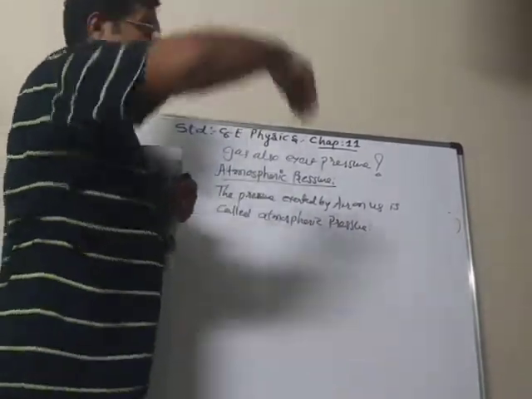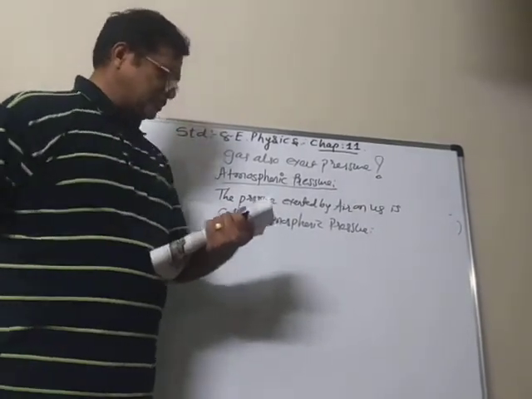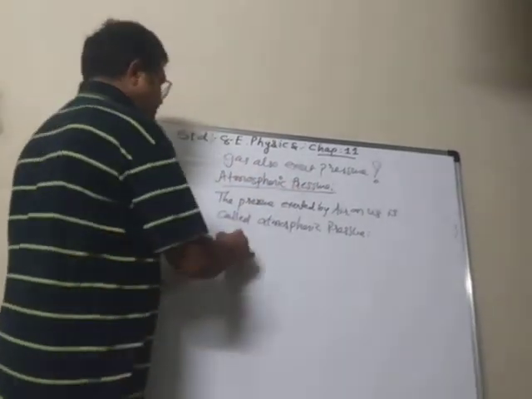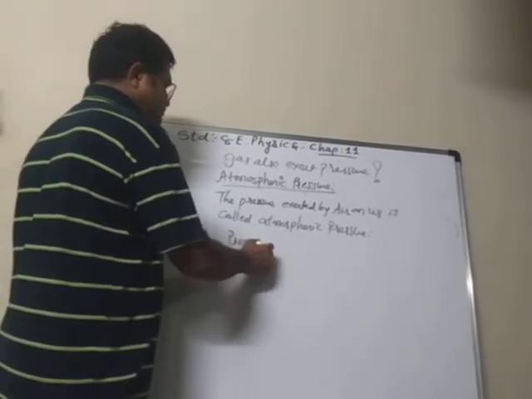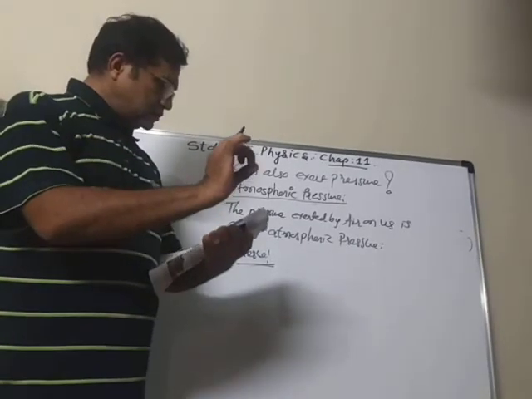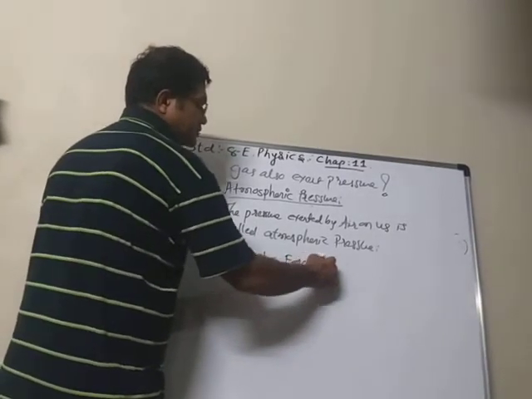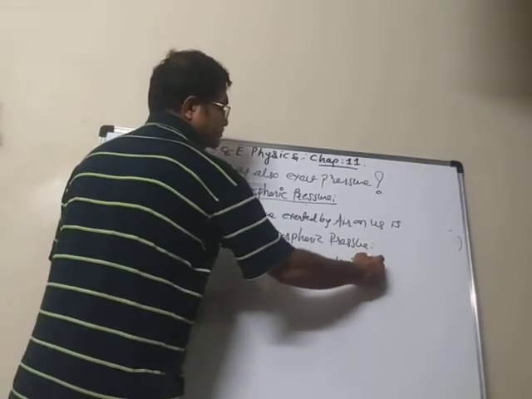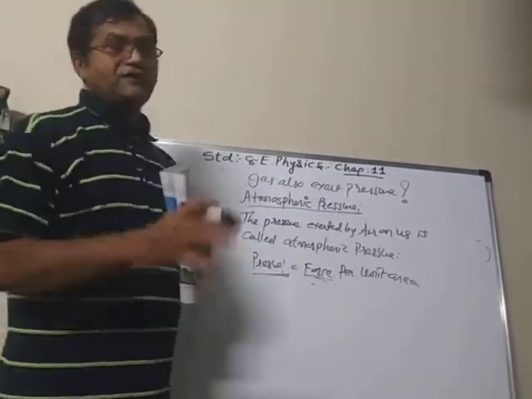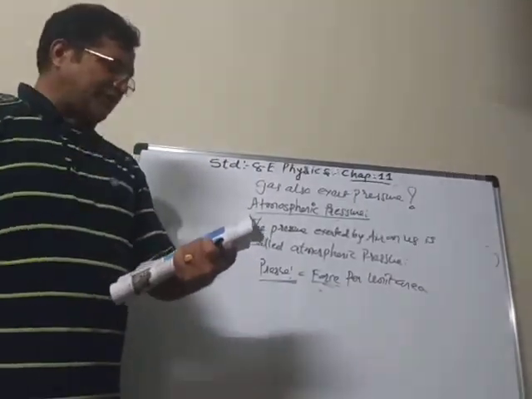So air is also exerting pressure on us, and that is known as atmospheric pressure. Now, we learned in the beginning of the topic pressure, what is pressure actually? We know that pressure is force per unit area. It means when we divide the force by the area of that container or whatever it is, that is known as the pressure. So now, atmospheric pressure.